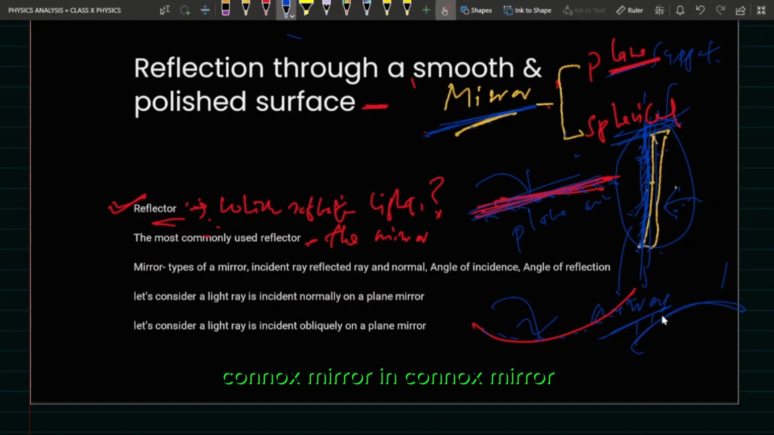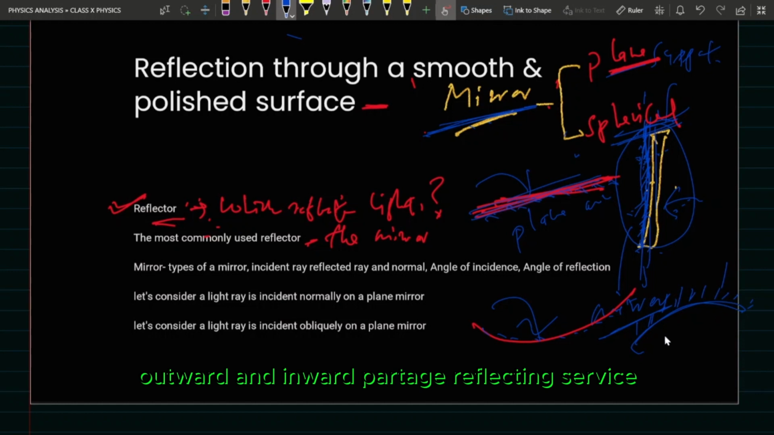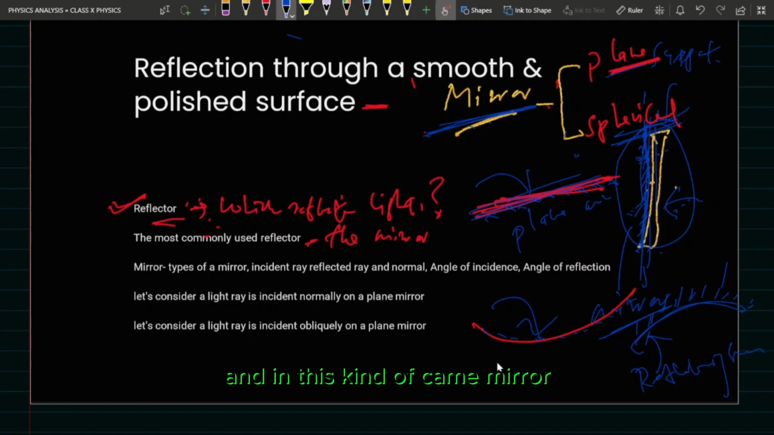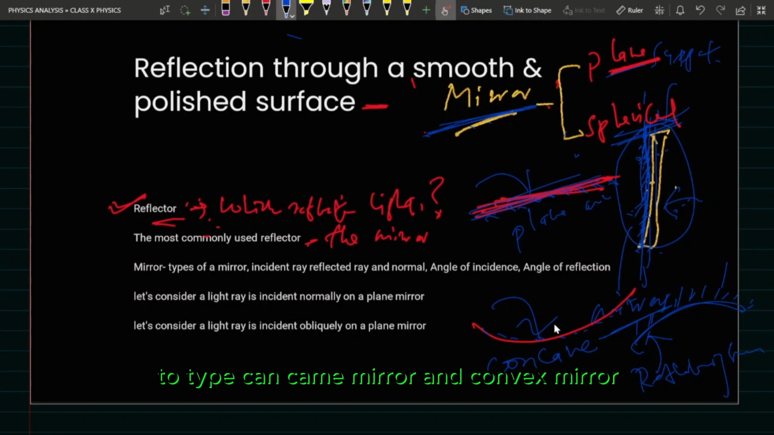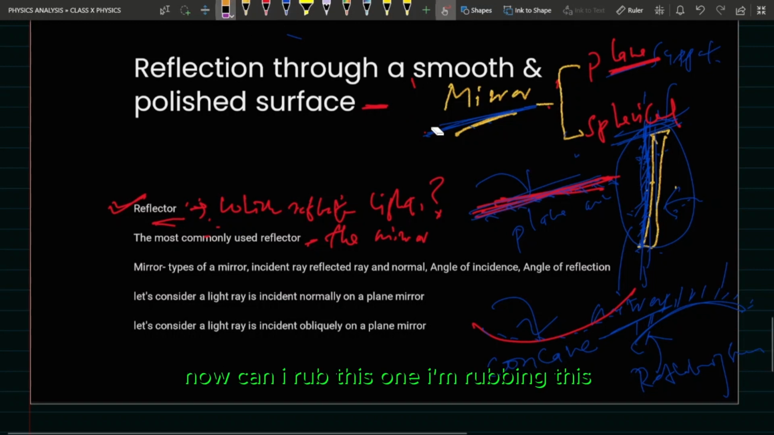In a convex mirror, the polished side is outward and the inward part is the reflecting surface. And in this concave mirror, the reflecting surface is inward. The mirrors are of two types, concave mirror and convex mirror. Now, can I rub this one?